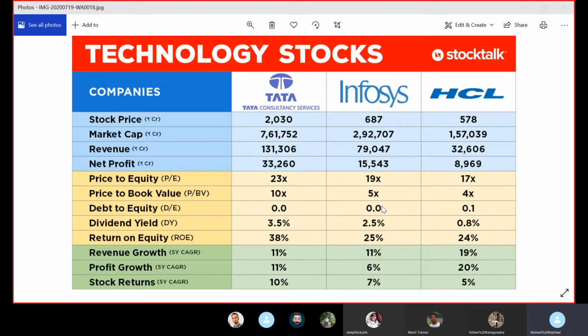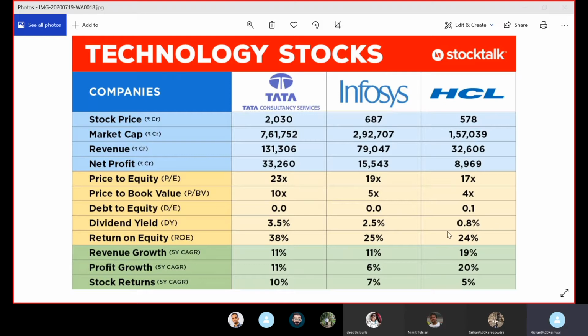But there is a very important factor which nobody talked about. So I will talk about it now. I had talked about it in WhatsApp also. So you see this return on equity. This is the key metric that is ensuring that HCL has a lower stock return in spite of very good profit growth.